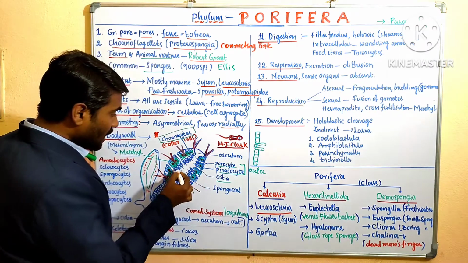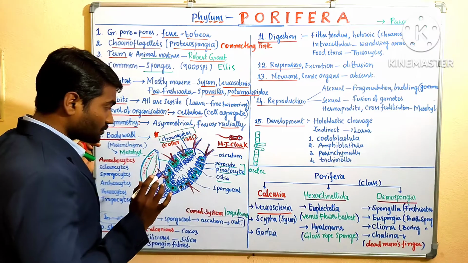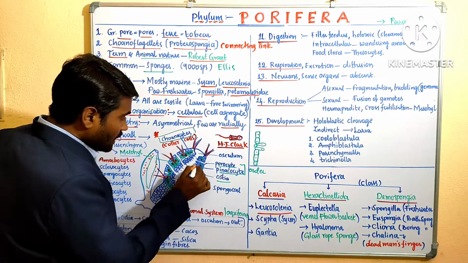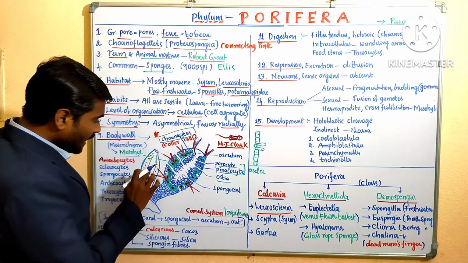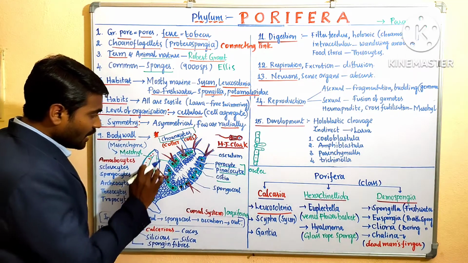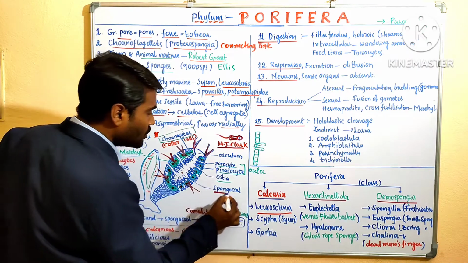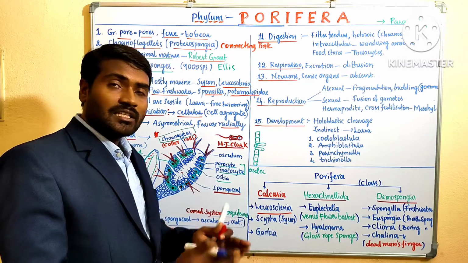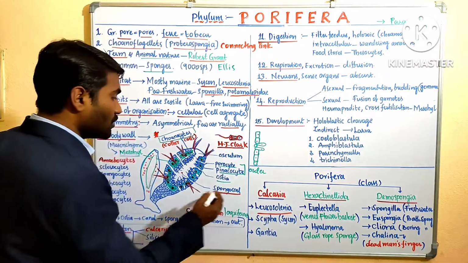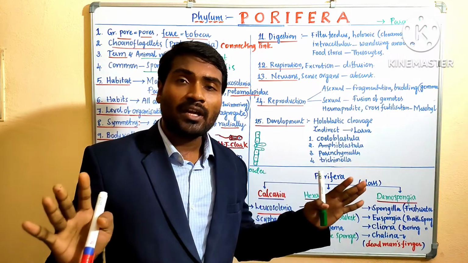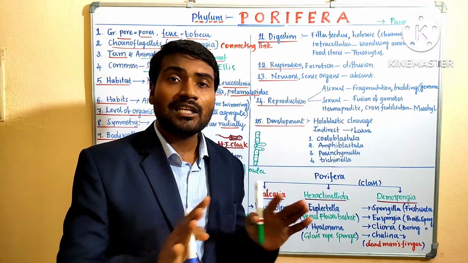Okay, so the inner layer is called choanoderm. This choanoderm is leaving a space inside the body. This space, or this cavity, is called spongiocele. Okay, so there is a cavity called spongiocele. Spongiocele is not a true body cavity. It is not a coelom.